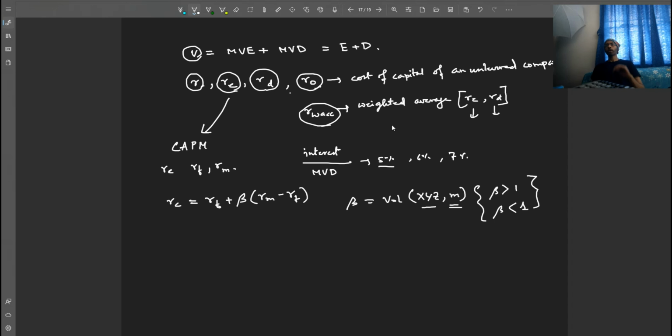Here we'll focus on the Miller and Modigliani propositions, the assumptions and the subsequent propositions in two circumstances: one with taxes and another without taxes. Now friends, to make their propositions of valuation and cost of capital in general market scenarios, they started off with the simplest market format. For that, they had to make certain assumptions. We will talk about those assumptions first, then we'll get into the propositions. So let's get on with it.